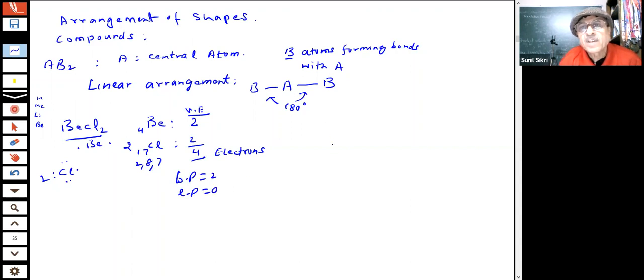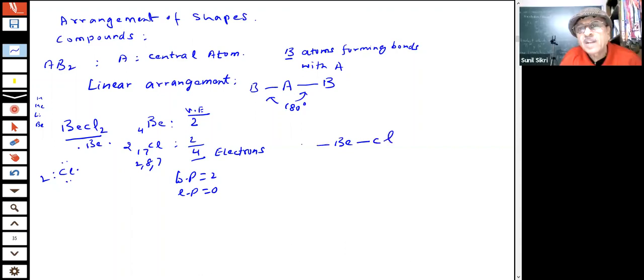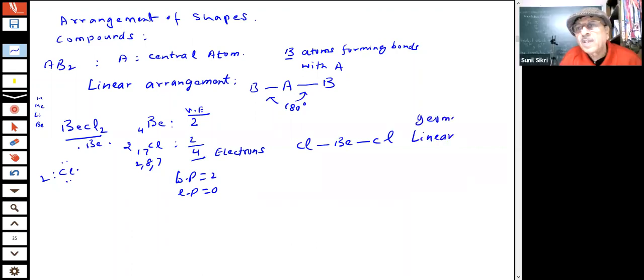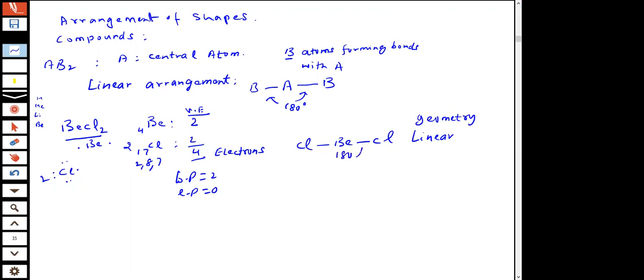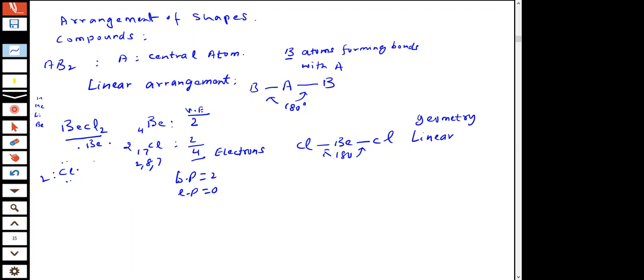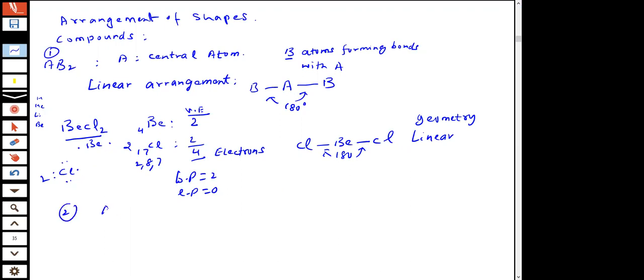So you are going to get a linear molecule. BeCl2 is linear. What is the shape, the geometry of this? The geometry of BeCl2 is linear and the bond angle is 180 degrees, students. So this is the first shape which we have told you, the first arrangement. The second arrangement which I can make is for molecules like